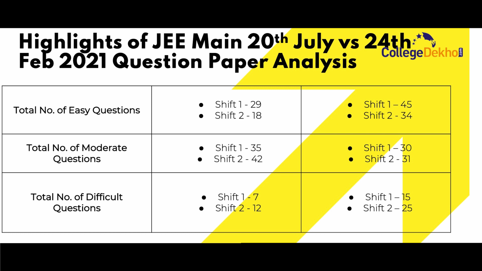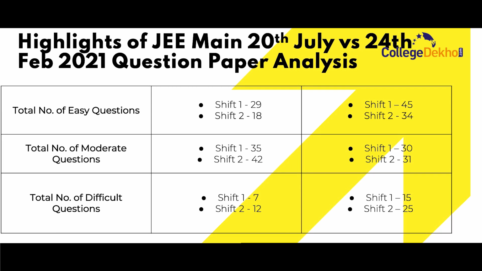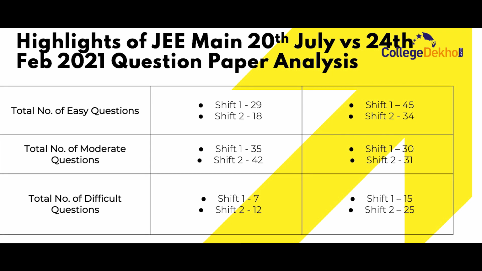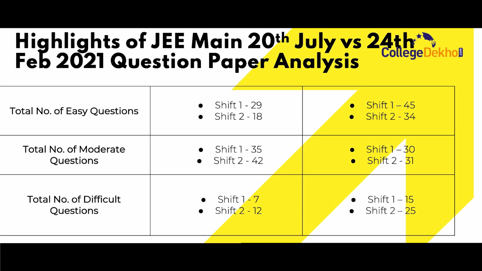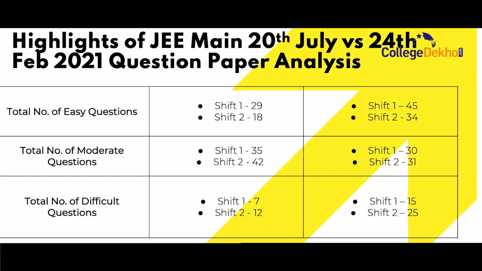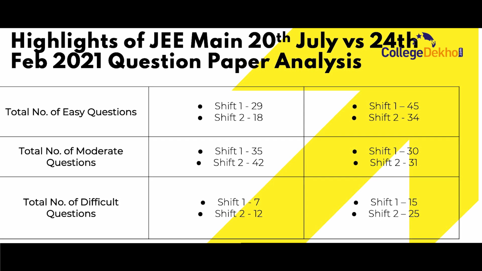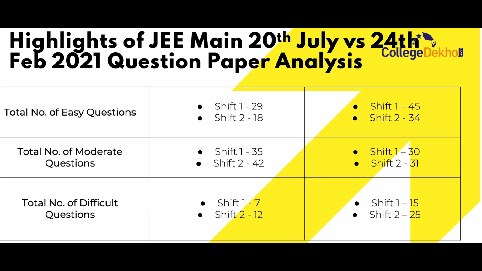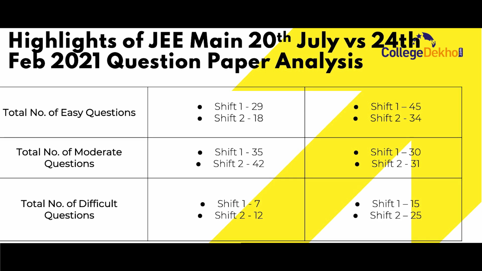As per the difficult level questions for 20th July, shift 1 had 7 difficult questions and shift 2 had 12 difficult questions. While for 24th Feb exam, shift 1 had 15 difficult questions and shift 2 had 25 difficult questions. That means both easy and difficult questions were more for 24th Feb exam as compared to 20th July exam.